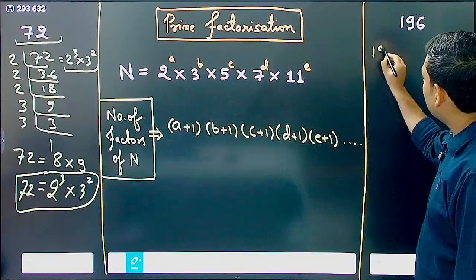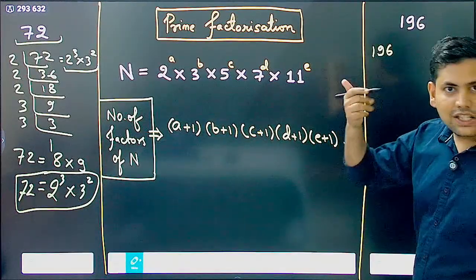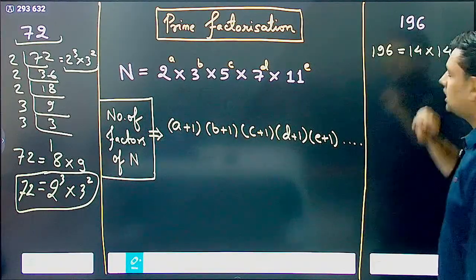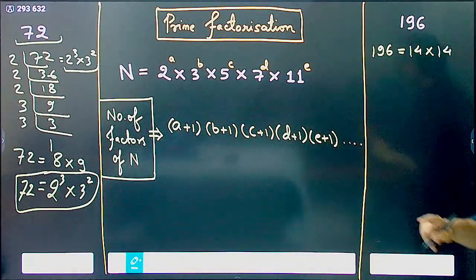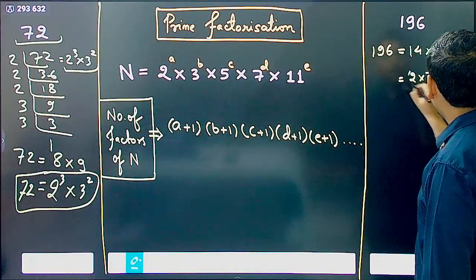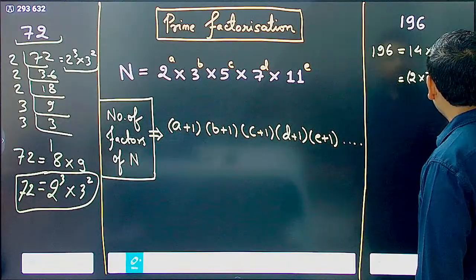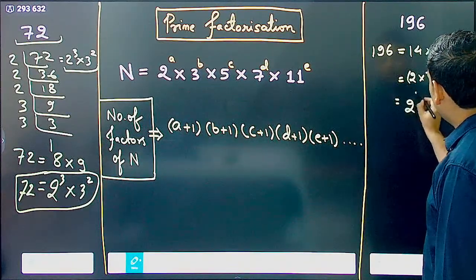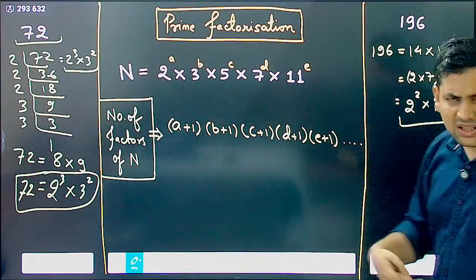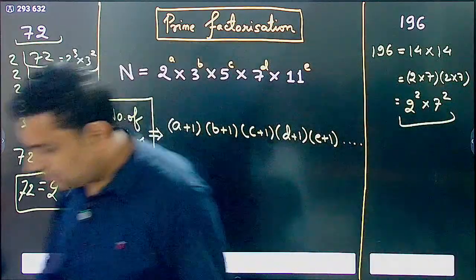So 196, where have you seen 196? You must have seen it as 14 square. Correct? 14 square is 196. So what I'll get here? I will get here 2 into 7 and then 2 into 7 more. That is 2 power 2 and 7 power 2. So this is how you get to it directly without doing that whole process.